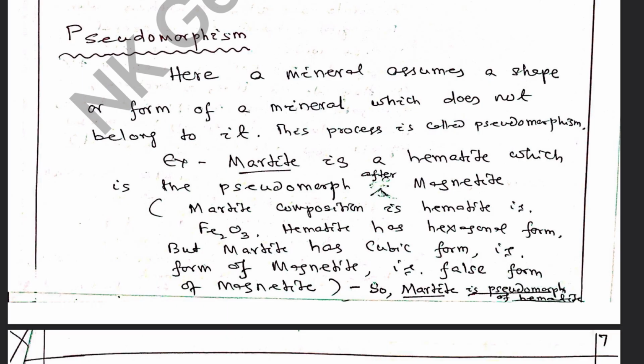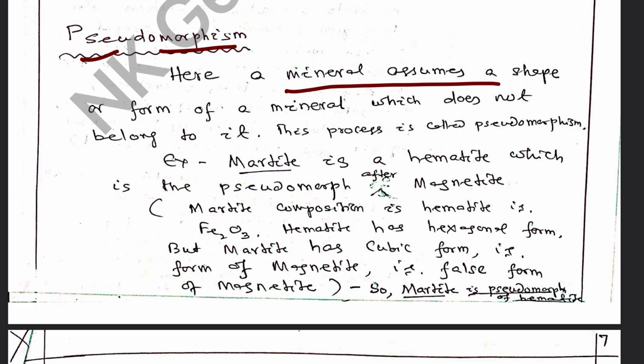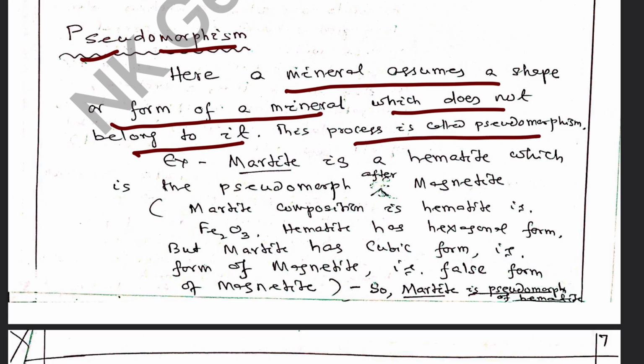Today I will discuss some of the physical properties of minerals. Let me discuss pseudomorphism. Pseudo means false, morphism means external form. So here a mineral assumes the shape or form of a mineral which does not belong to it. This process of assuming the shape of some other mineral is called pseudomorphism.